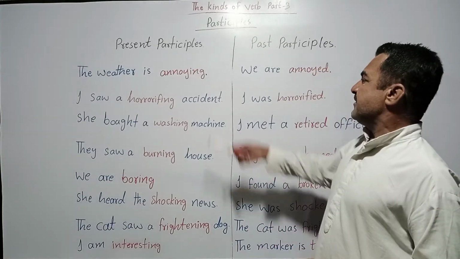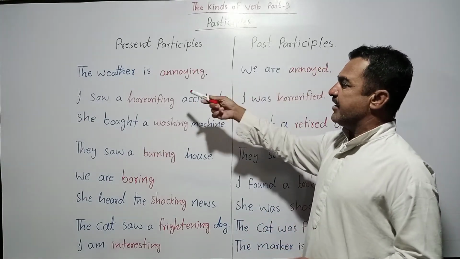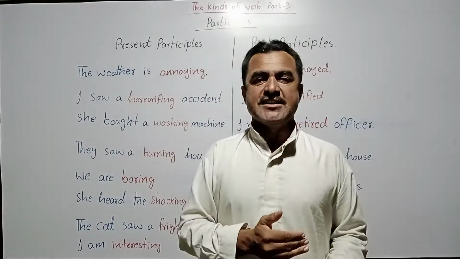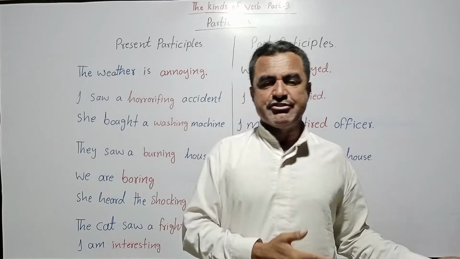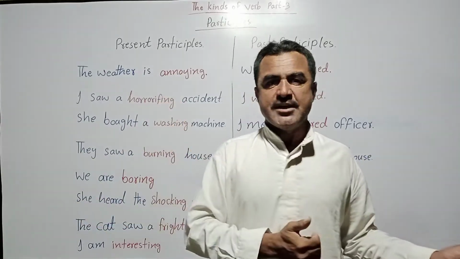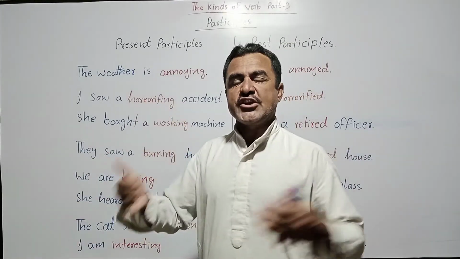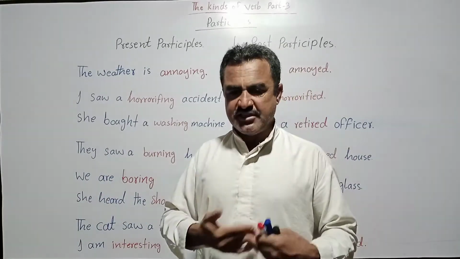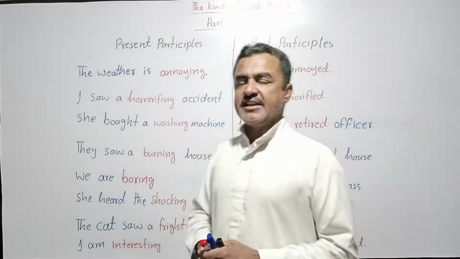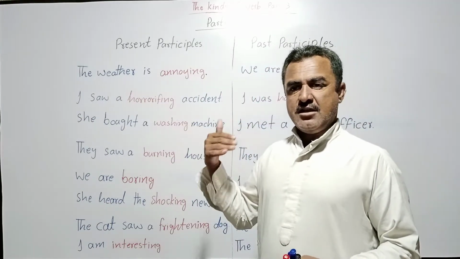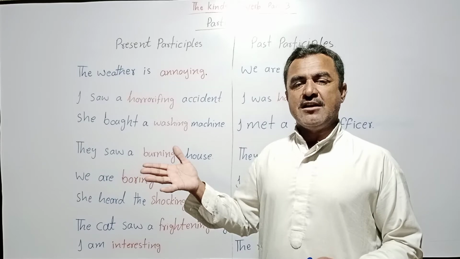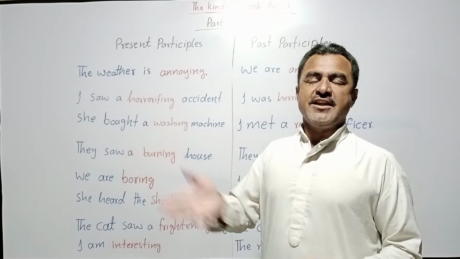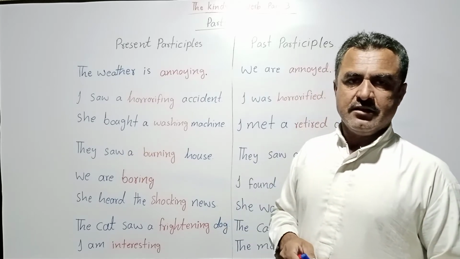Mostly they come in pairs: annoying, annoyed, surprising, surprised, interesting, interested, disappointing, disappointed, shocking, shocked, amazing, amazed. This list goes on. Amazing is a present participle, amazed is a past participle. Interesting is a present participle, and interested is a past participle.